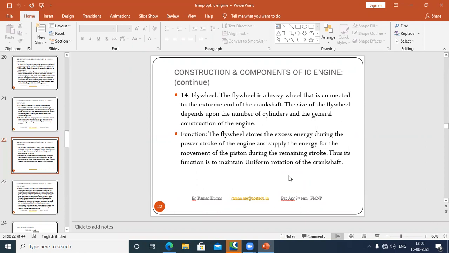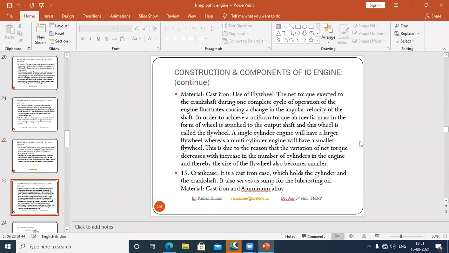In case of a four-stroke engine, for the other three strokes, it will release energy which is stored in the flywheel while your piston is moving from top dead center to the bottom dead center, when exhaust of the air fuel mixture is there. Okay, so this is known as your flywheel, which is utilized to absorb and release the energy. The material mostly used for the flywheel is cast iron.